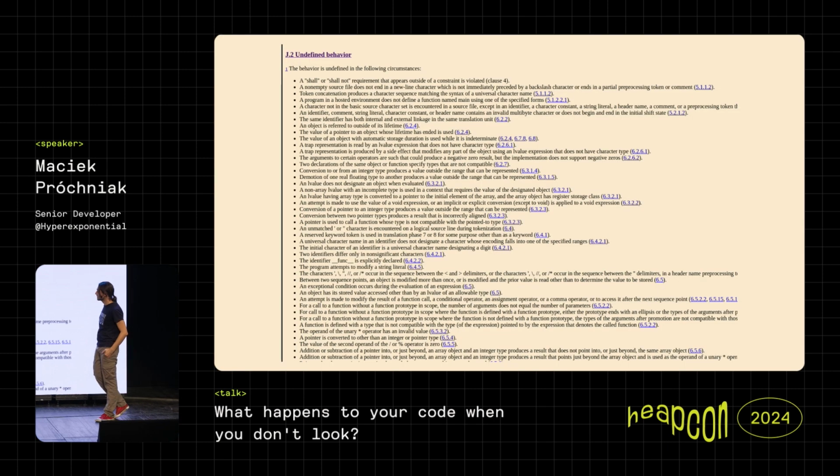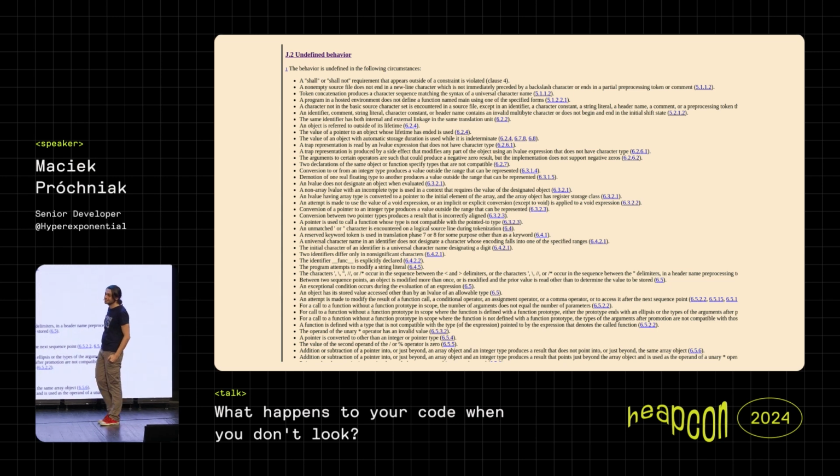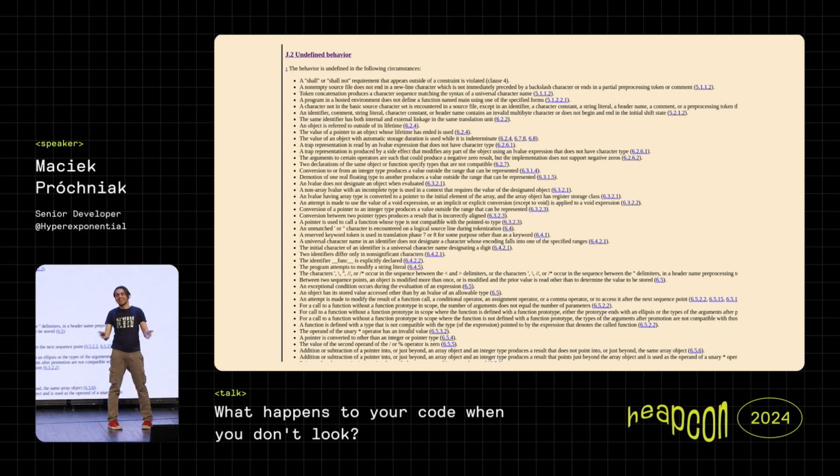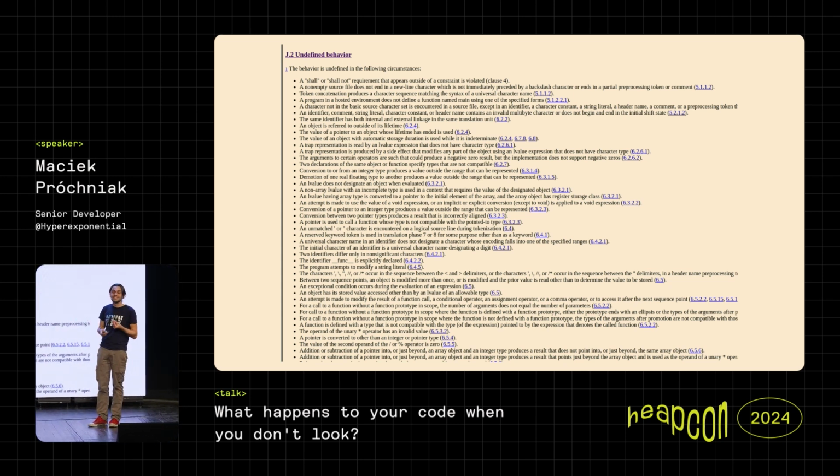This is how it will work. But in C, you have a long list of undefined behaviors. And if you do one of these sins pointed out here, it means that the compiler has kind of a license to kill. It can rearrange during the compilation of your code, whatever it wants. So yeah, this is dangerous territory.